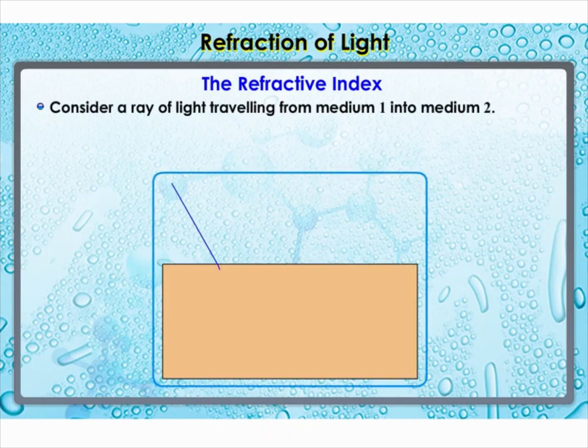Consider a ray of light traveling from medium 1 into medium 2. Let V1 be the speed of light in medium 1 and V2 be the speed of light in medium 2.